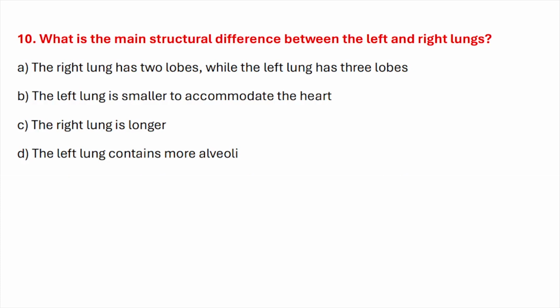Question number ten. What is the main structural difference between the left and right lungs? Correct answer is option B. The left lung is smaller to accommodate the heart.